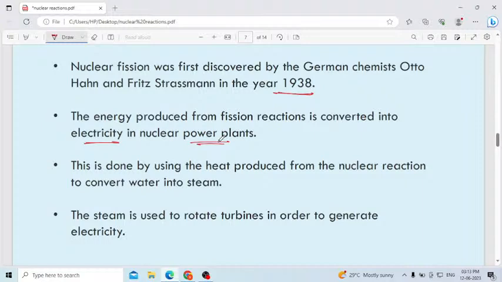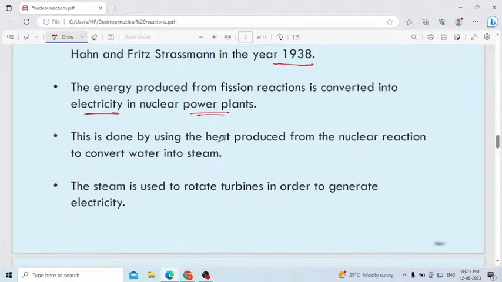The energy produced from fission reaction is converted into electricity in nuclear power plants. In nuclear fission, we get an enormous amount of energy. This energy we will use to generate electricity in nuclear power plants. This is done by using the heat produced from the nuclear reactions to convert water into steam. Here this fission reaction is used to generate electricity.